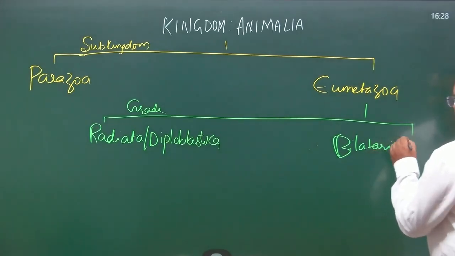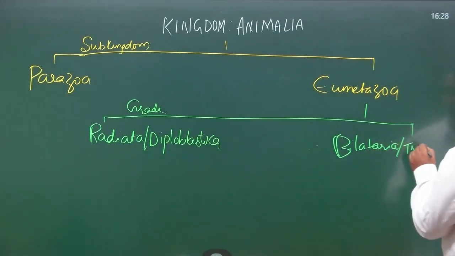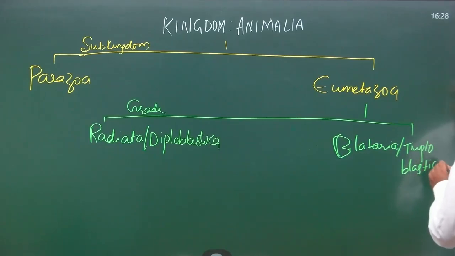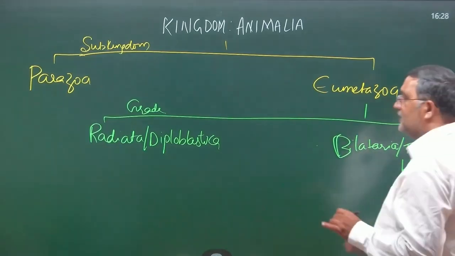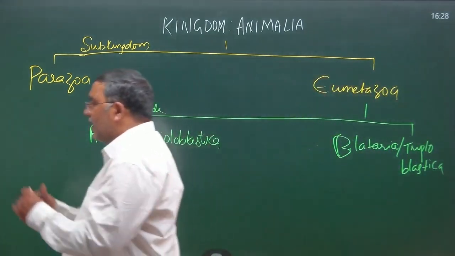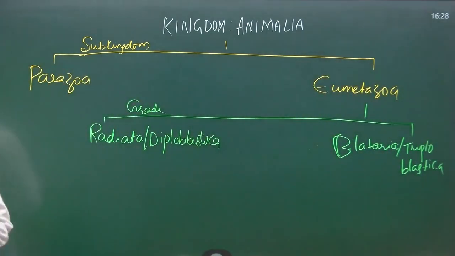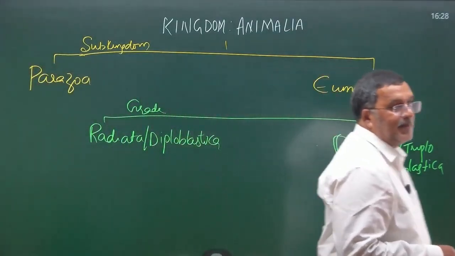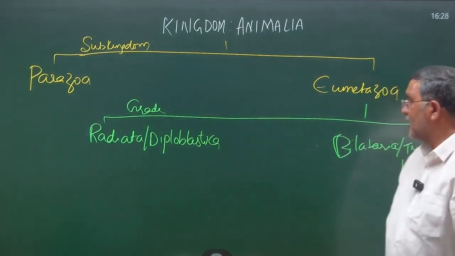Grade Bilateria, no need to worry here. All these are new words, technical terms. Again and again we use all these in the whole session. Nothing to worry. Just try to understand the pattern of classification. Kingdom Animalia is classified into two subkingdoms. What are they? Subkingdom Parazoa and subkingdom Eumetazoa.